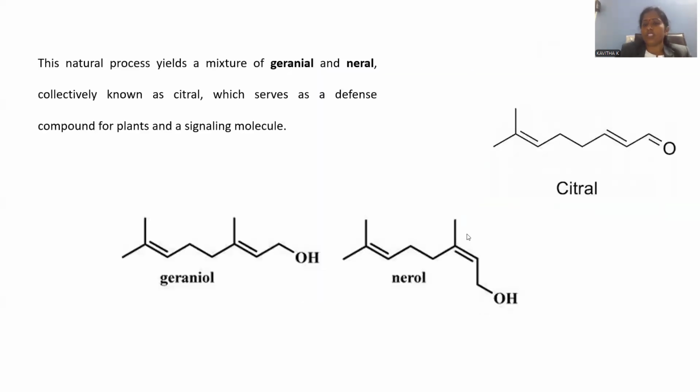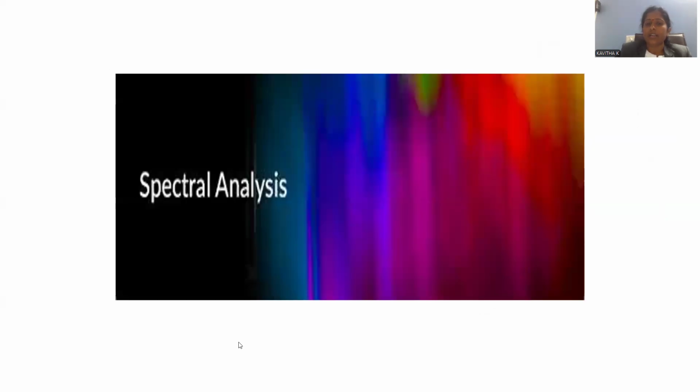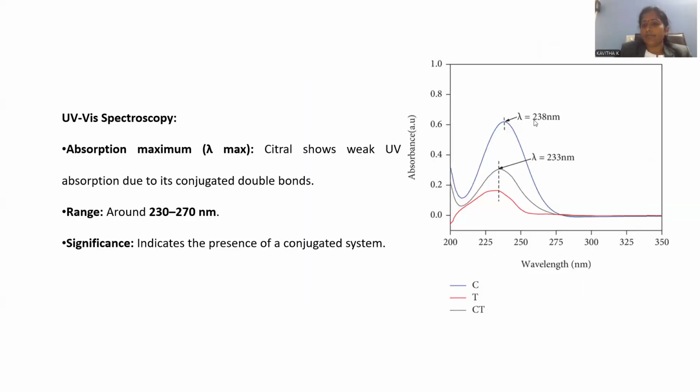Can you find any conjugation within the molecule? Yes, we have the conjugation. The aldehyde is in conjugation with the double bond, right? So that 238 nanometer characteristic peak implies what? Conjugation is present within the citral molecule.